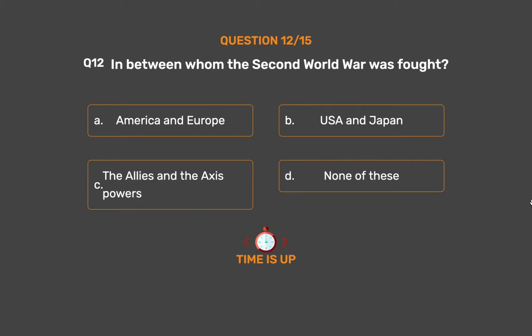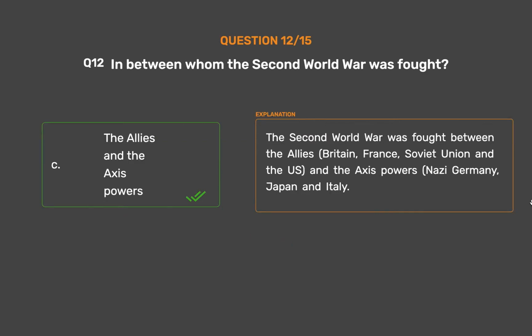The correct answer is option C. The Allies and the Axis powers. The Second World War was fought between the Allies, Britain, France, Soviet Union and the US, and the Axis powers, Nazi Germany, Japan, and Italy.